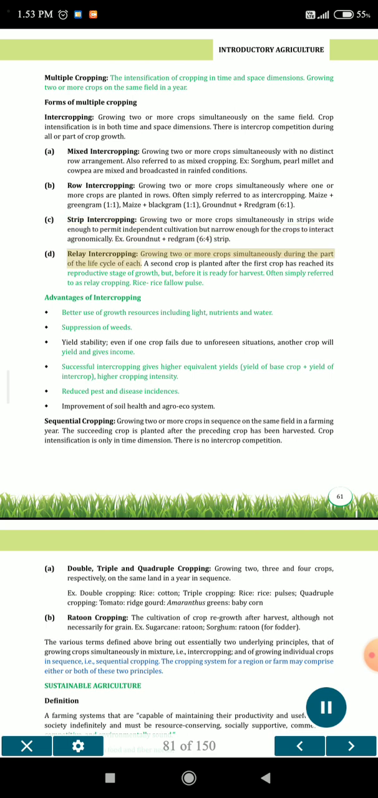D. Relay intercropping: growing two or more crops simultaneously during part of the life cycle of each. A second crop is planted after the first crop has reached its reproductive stage of growth, but before it is ready for harvest. Often simply referred to as relay cropping. Example: rice fallow pulse.